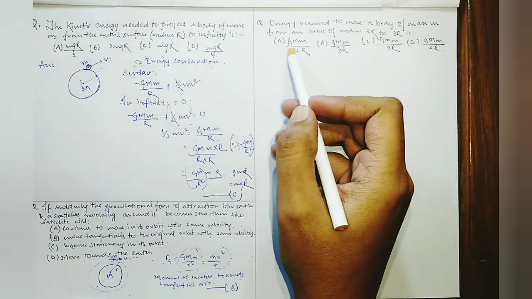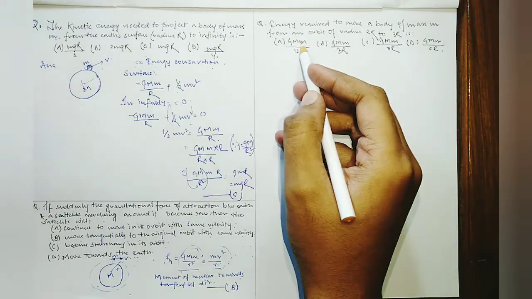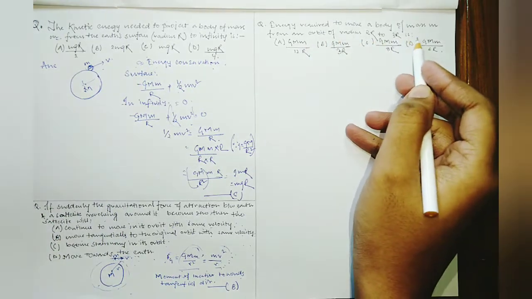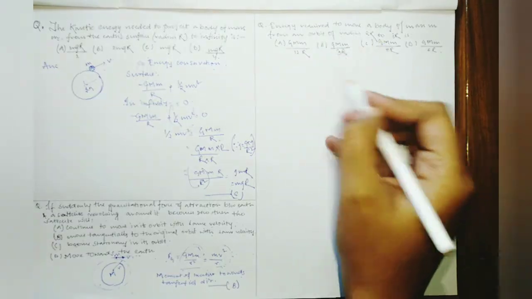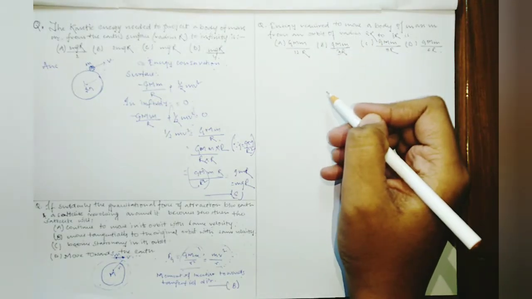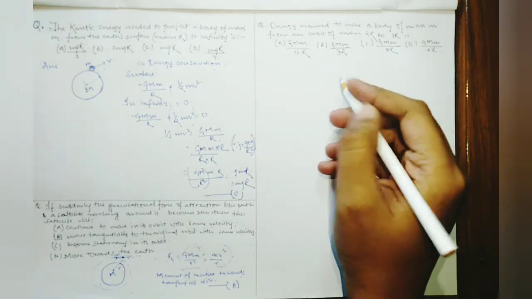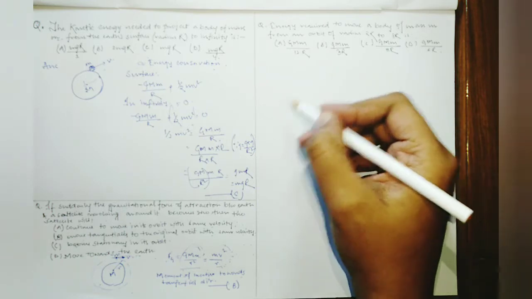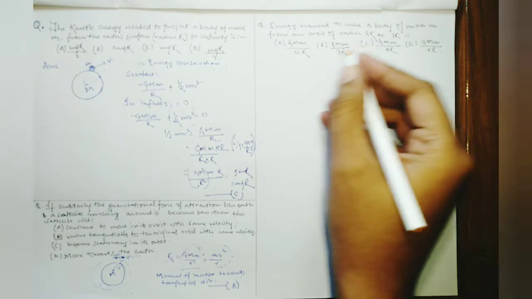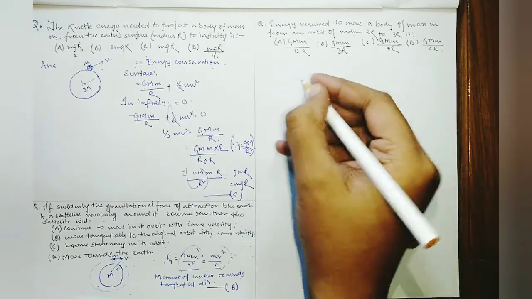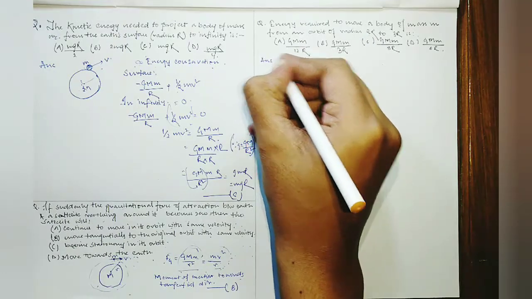Guys, now the third question, which reads: energy required to move a body of mass m from an orbit of radius 2r to 3r is. Options are given. I would like you all to first try this question and then look for the solution. This is the third question of gravitation which appeared in 2002 JEE Mains, and it is also from the subtopic satellite motion, right? With the hope that you all have tried, I am going for the solution without any delay.